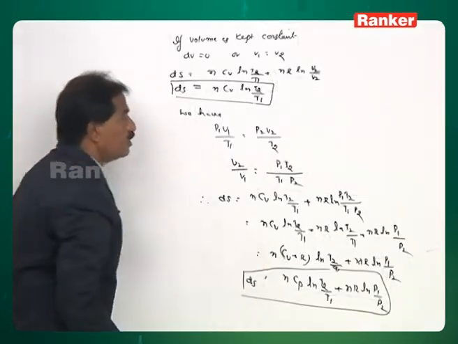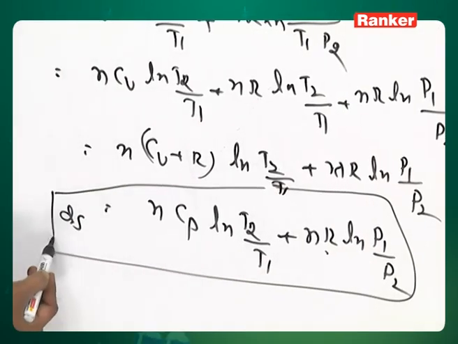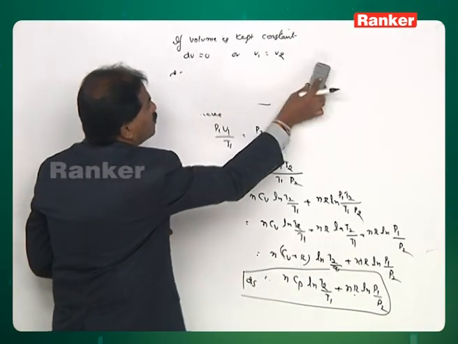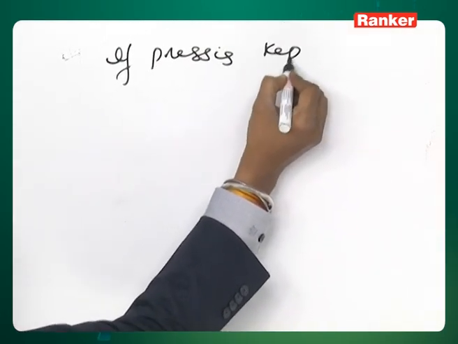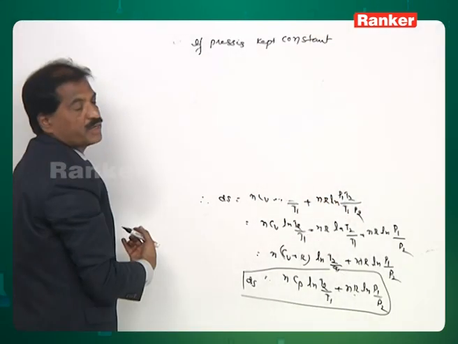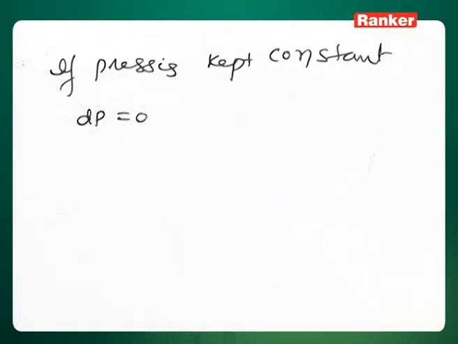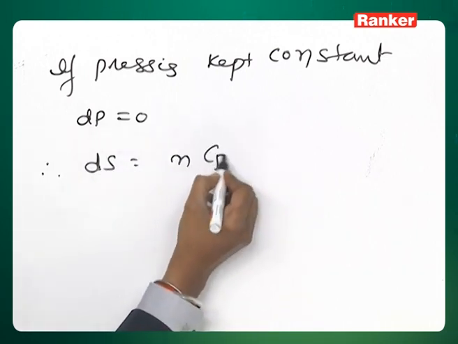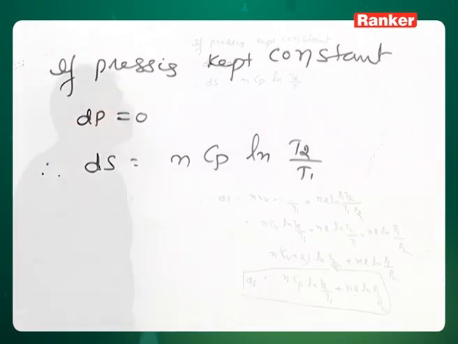Use this expression. Similarly, if pressure is maintained constant, this term will disappear, then entropy change del S is equal to nCP ln T2 by T1. Therefore, that expression I will show you. If pressure is kept constant, dP is equal to 0. Therefore, del S is equal to nCP ln T2 by T1.